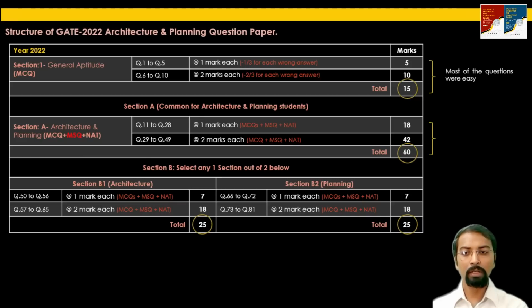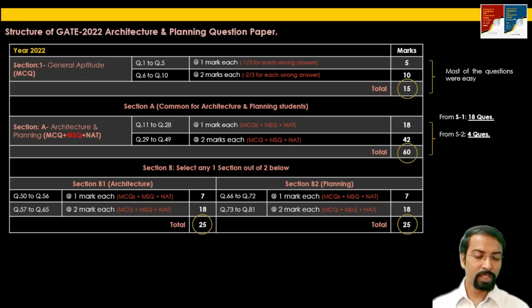If you see the questions from the compulsory part, that is section A, then there were 18 such questions which were directly related to the earlier year papers. So here I'm just saying from the set 1, because when we will solve the questions, I'm going to show you where the references were available in the earlier year papers. So I found that around 18 questions were from the earlier year papers. So I'm just saying set 1 here.